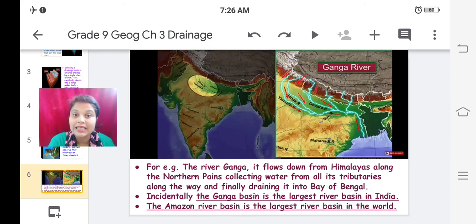Now, incidentally, the Ganga basin is the largest river basin in India. You can note it down. Ganga basin is the largest river basin in India, and the Amazon river basin is the largest river basin in the world. So if the question is asked, which is the largest river basin in India? The Ganga. And which is the largest river basin in the world? The Amazon river basin. Okay.